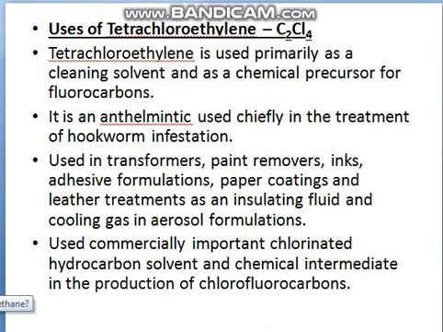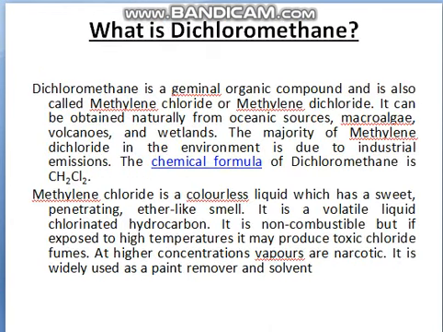Next is dichloromethane. Dichloromethane is a geminal organic compound and is also called methylene chloride or methylene dichloride. It can be obtained naturally from ocean sources and wetlands. The majority of dichloromethane in the environment is due to industrial emission. The chemical formula is CH2Cl2.